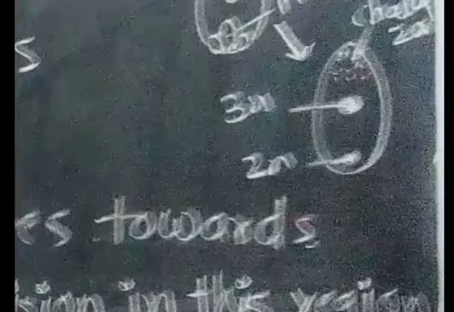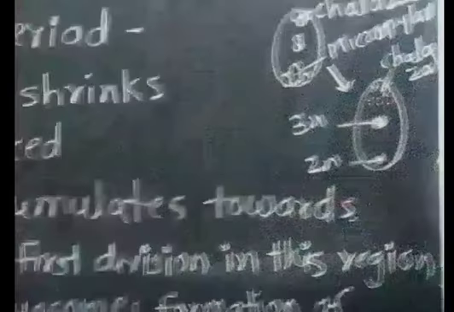So here the chalazal end is there, the micropylar end is there. At the micropylar end, there is the diploid zygote. In the center, the triploid endosperm nucleus, and at the chalazal end, cytoplasm gets accumulated.